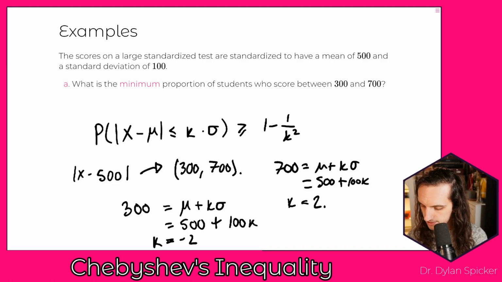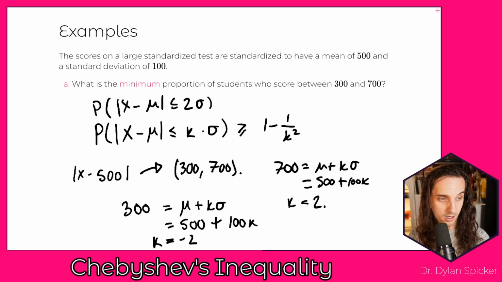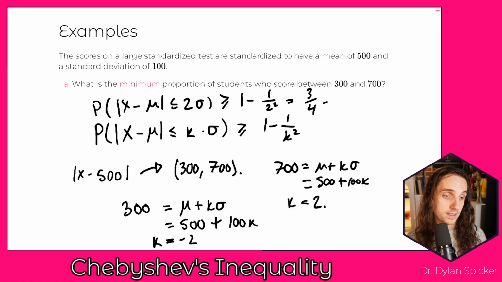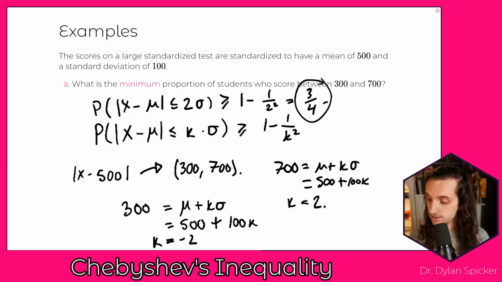And so what we want to say is, well, what is the probability that x minus the mean is less than or equal to 2 sigma? And what we know is that that has to be greater than or equal to 1 minus 1 over 2 squared, which is 3 over 4. And so what we're saying there is that no matter the distribution of the test scores, 75% of students will have to fall between 300 and 700, because that means that their distance from the mean is less than or equal to 2 times the standard deviations here.